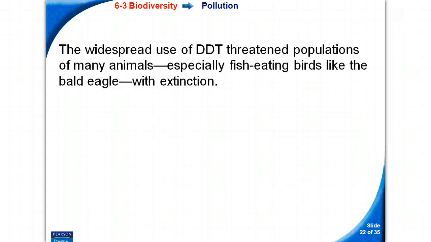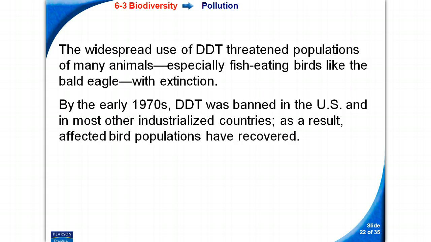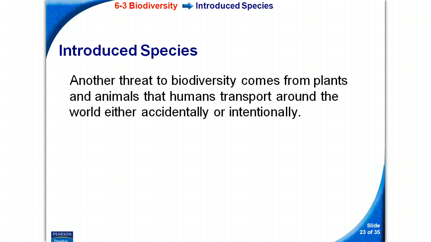The widespread use of DDT threatened populations of many animals, especially fish-eating birds like the bald eagle, with extinction. So the bald eagle, once upon a time, was in the endangered species list. I don't think it is today. So by the early 1970s, DDT was banned in the U.S. and in most other industrialized countries. As a result, affected bird populations have recovered, which is a good thing.